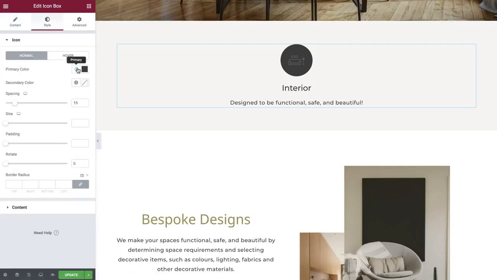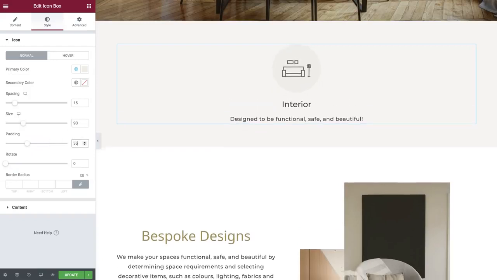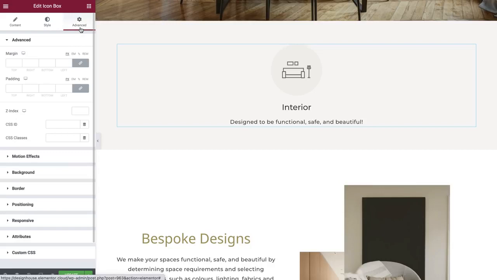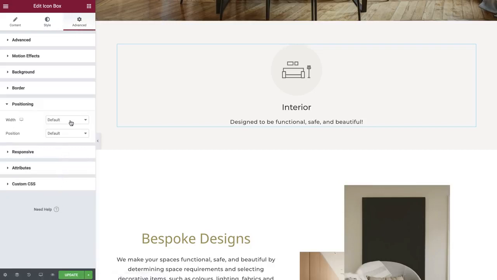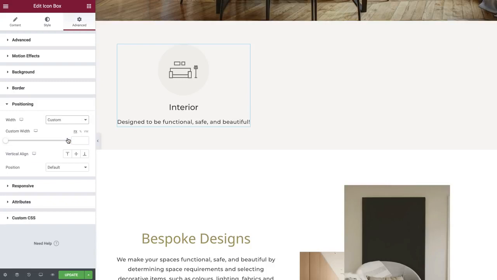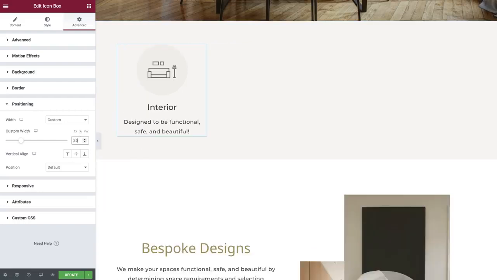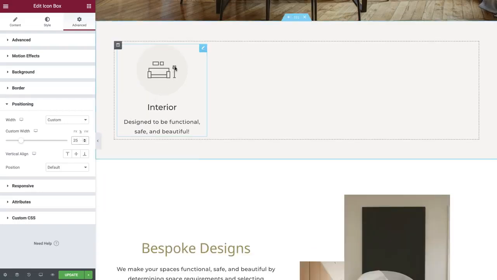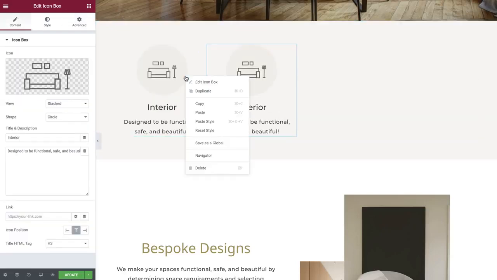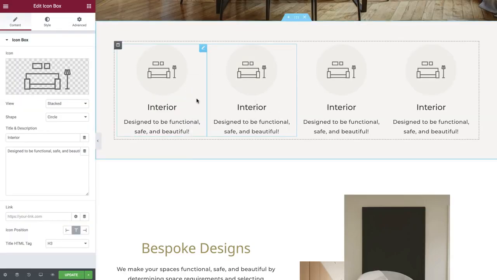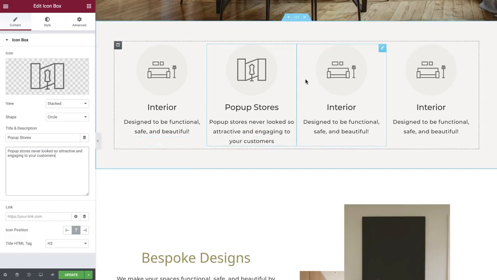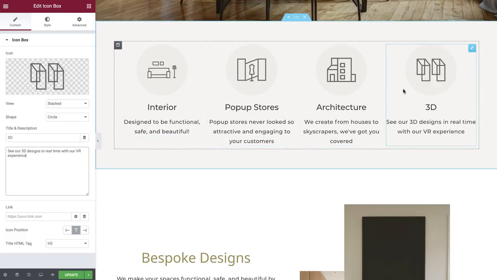And in Style, choose a global colour, change the icon size and padding. Next, in the Advanced tab, under Positioning, set the width to Custom. Since we want to make 4 of them, we're going to give them a width of 25% each, which will make up the full column space. Right-click and duplicate your icon 3 more times. Replace the images and text. And that's it, an easily optimized section which is now using many less assets whilst appearing exactly the same.